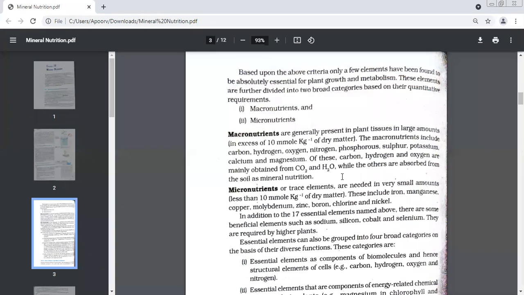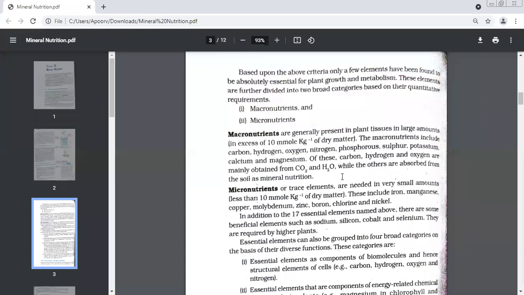So we have done, on the basis of essentiality, essential and non-essential elements. On the basis of the quantity in which minerals are needed, again, we had classified them into two nutrients. What are they? Macronutrients and micronutrients. Essential elements can also be grouped into four broad categories on the functions.